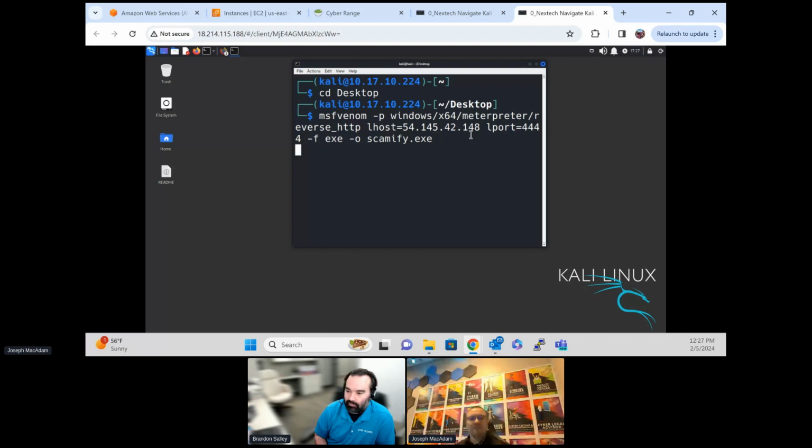So let me load that. It's going to take a minute to create. It does take about 28 to 30 seconds to build it. We should see it appear on the desktop as a file that is literally called Scamify.exe. Okay. Give it a second here.